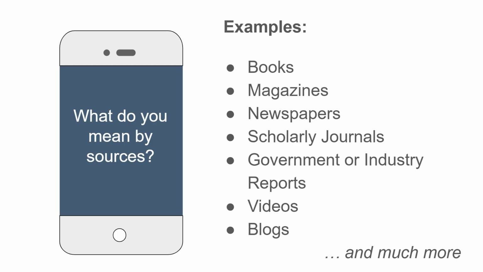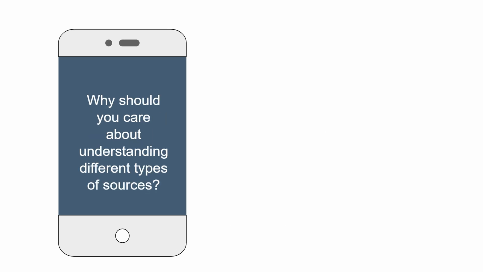New sources are being created all the time. Think podcasts, Snapchats, even AI responses are a source type of sorts. Why should you care about understanding different types of sources? First, it helps you meet research requirements. If your project requires that you use a book or a scholarly journal article, you need to know what that means to get full points.